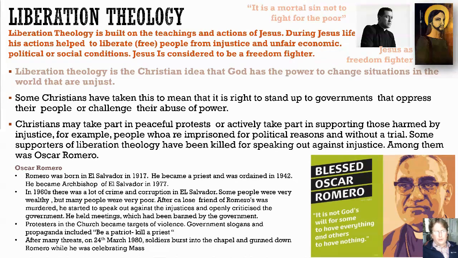In the 1960s, there was a lot of crime and corruption in El Salvador. Some people were very wealthy, but many people were very poor. After a close friend of Romero's was murdered, he started to speak out against the injustices and openly criticized the government. He held meetings which had been banned by the government. Protesters in the church became targets of violence. The government's slogans and propaganda included, "Be patriot, kill a priest." After many threats, on the 24th of March 1980, soldiers burst into his chapel and gunned down Romero while he was celebrating Mass.